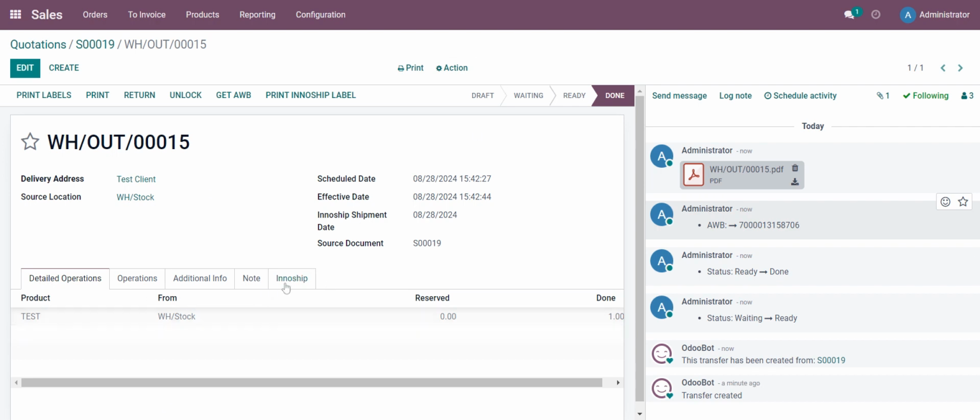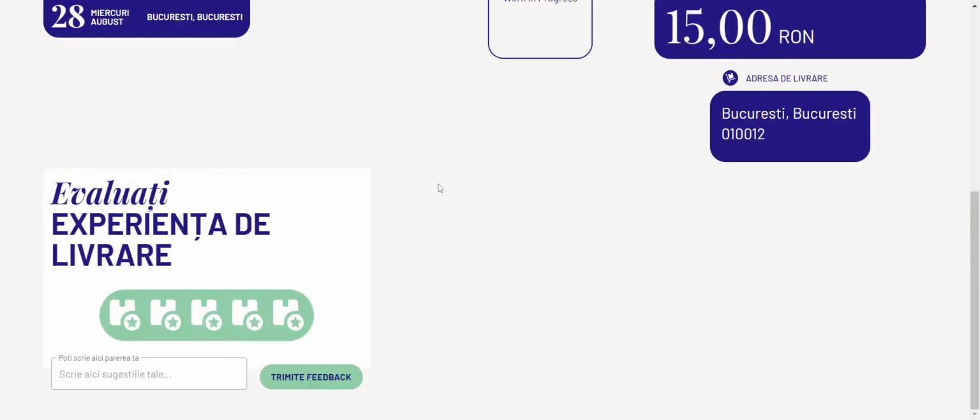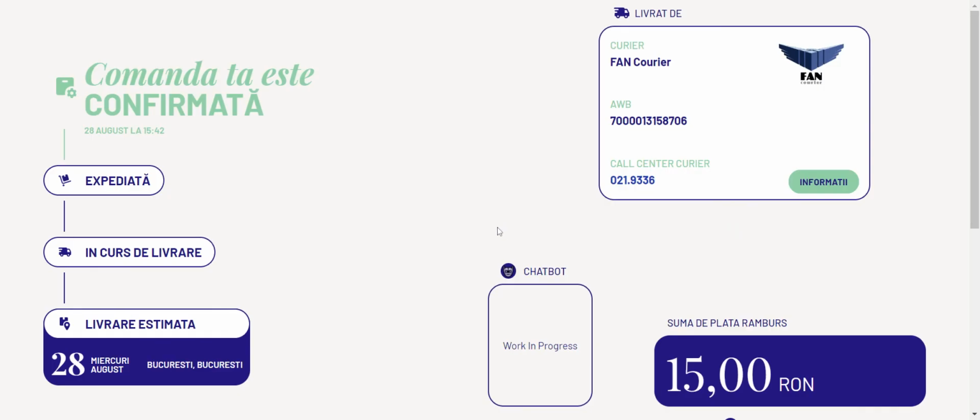And after that, the Innoship section here has all the delivery information we need. The AWB, the courier, the estimated delivery date, and also the tracking order, which is very helpful for our clients to see the delivery status.